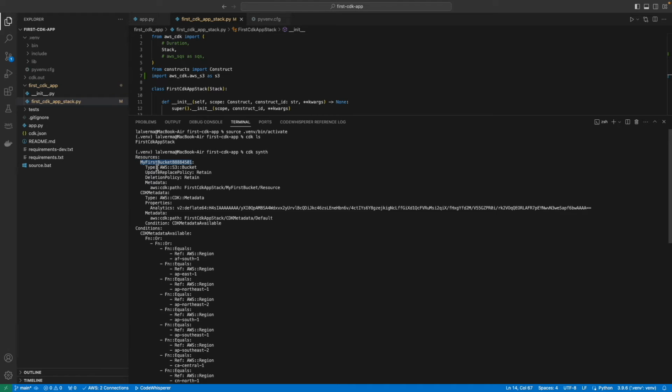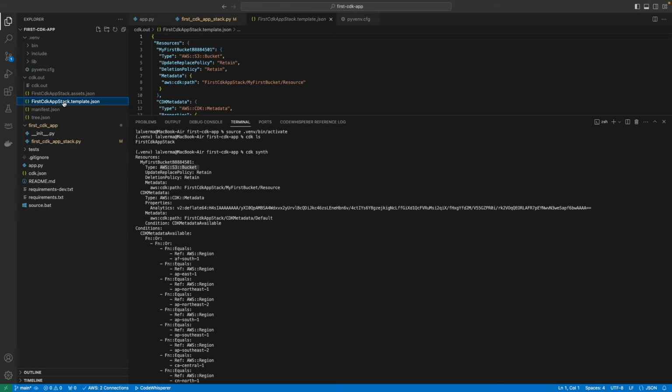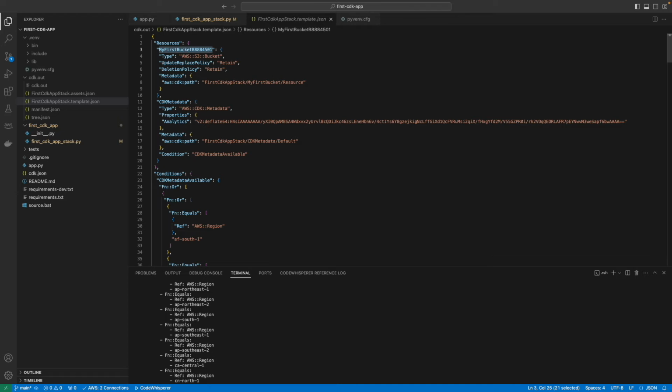A better way to browse through the template is to go to the cdk.out folder. This folder keeps the generated templates and other artifacts. Here is the template in JSON format. Here is the bucket reference. This is the CloudFormation type. There are some default values which CDK is setting on our behalf. It creates CDK metadata, which CDK uses internally to keep track of the resources.